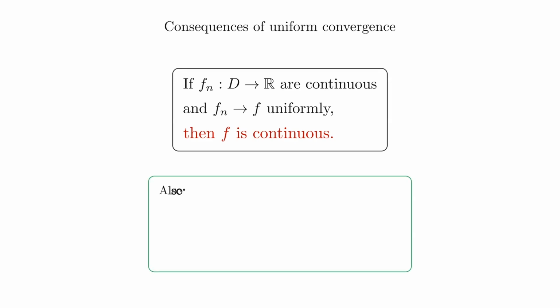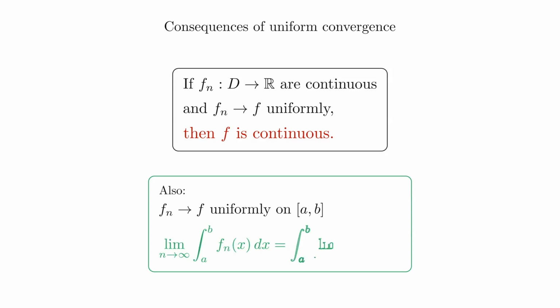And there is another very useful consequence of uniform convergence. If fn converges uniformly to f on the interval from a to b, then we may interchange the limit and the integral. In other words, the limit as n goes to infinity of the integral from a to b of fn of x dx is equal to the integral from a to b of the limit as n goes to infinity of fn of x. That is another powerful theorem, and we are going to look at that one in the next video.